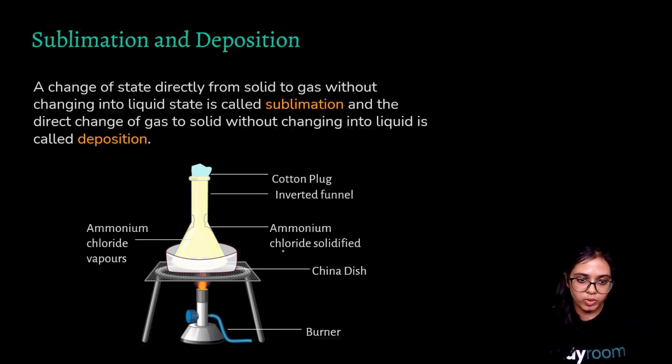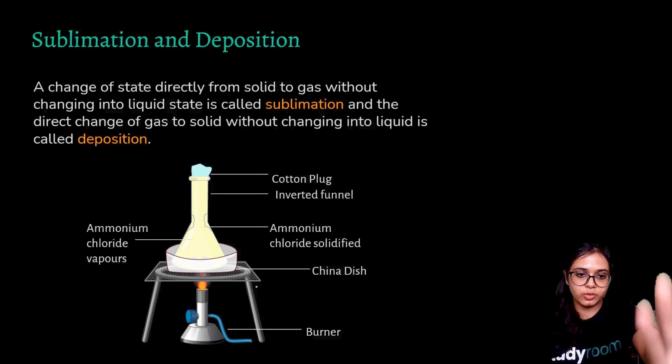In this diagram, you are seeing that a flask is taken, a funnel is inverted in a china dish, and in the china dish we have ammonium chloride. We have plugged the top hole of the inverted funnel with cotton, and we are applying heat to this whole setup.